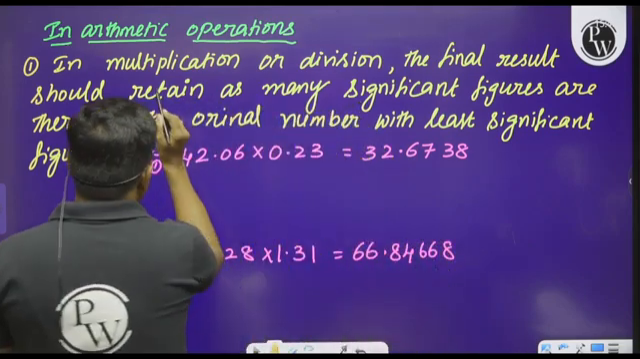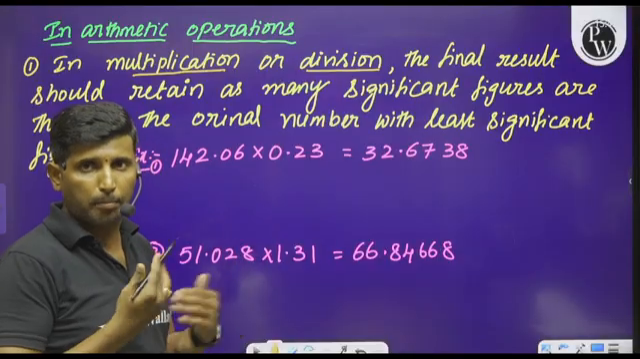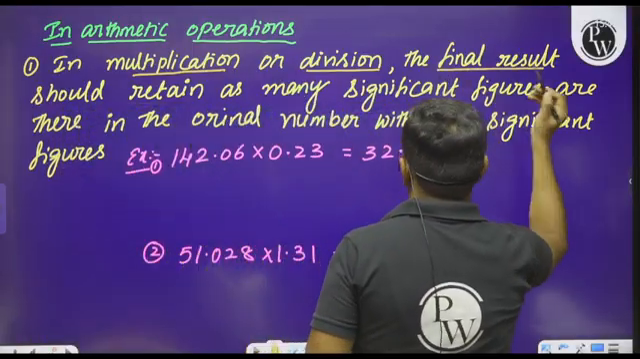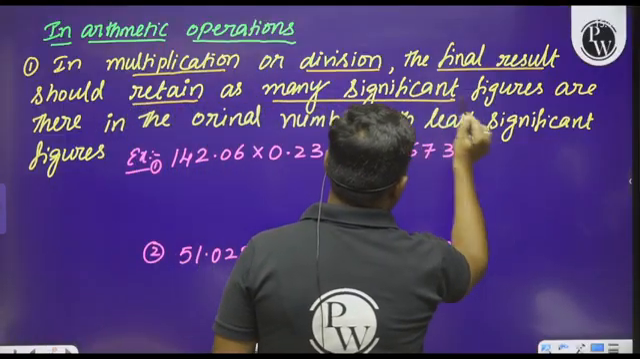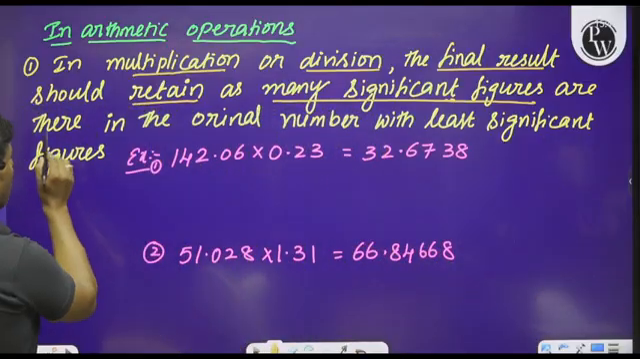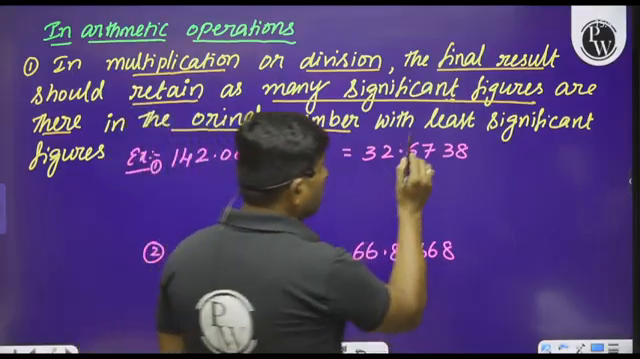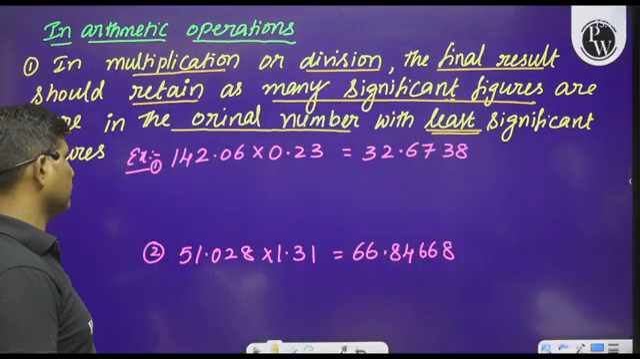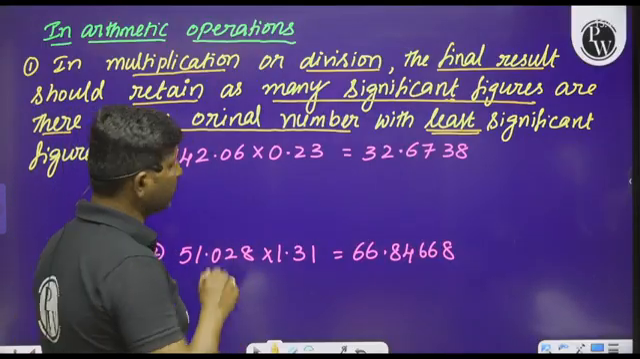In order to avoid the multiplication, you have to remember this rule. See here, in multiplication or division, either we can multiply the numbers or divide the two numbers. The final result should retain as many significant figures as there are in the original number with the least significant figures. Okay, I will explain the meaning of this. So let us consider two numbers.